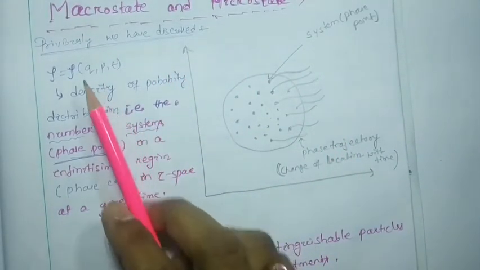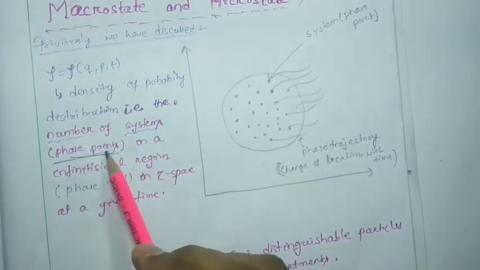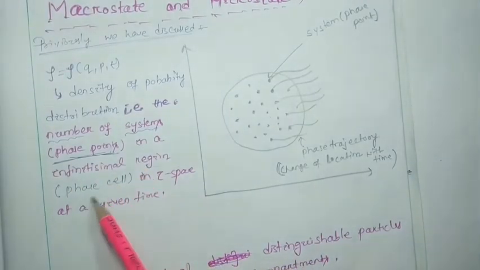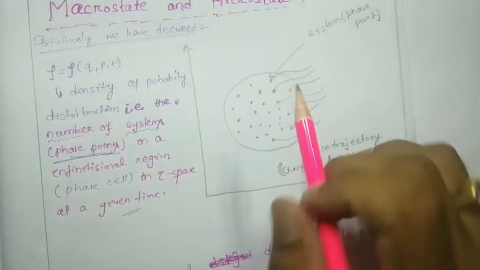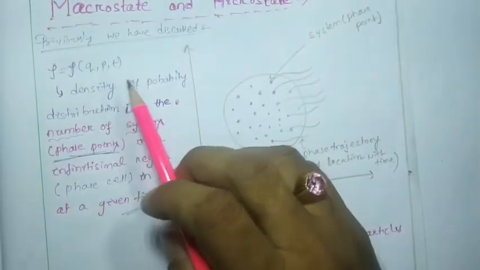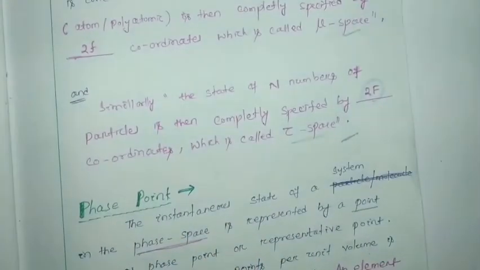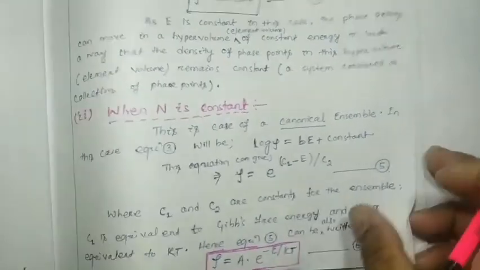That means the number of systems or phase points in an infinitesimally small region or phase cell in the tau space at a given time. This is the most important, and this value is different for the microcanonical ensemble, and for the canonical and grand canonical ensembles, as we discussed last class.